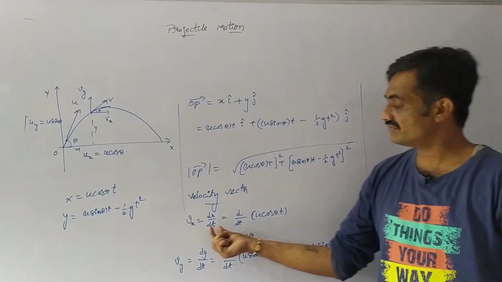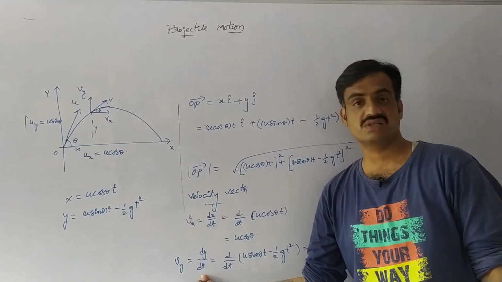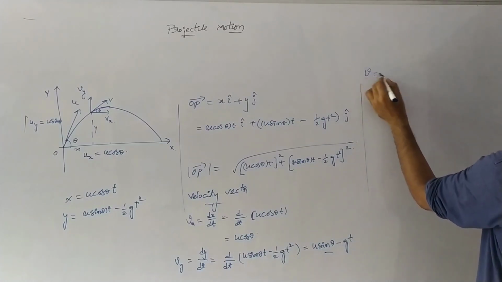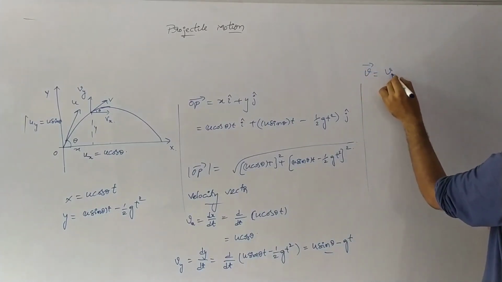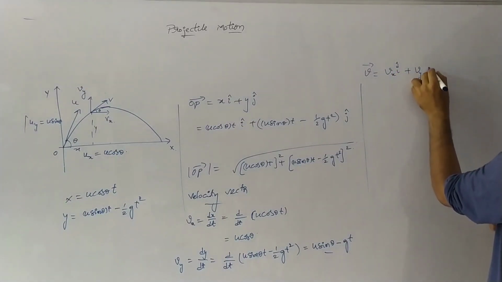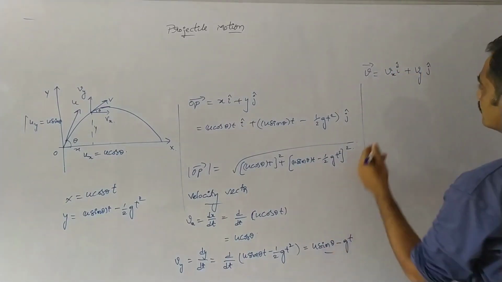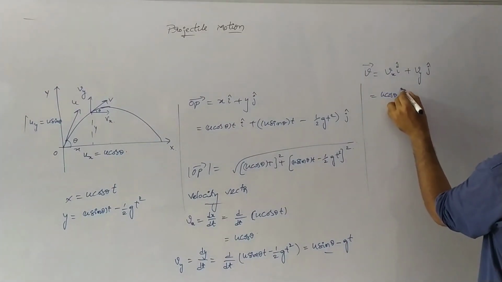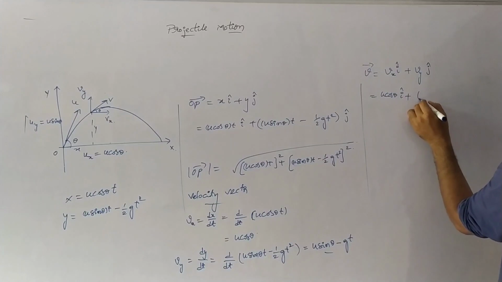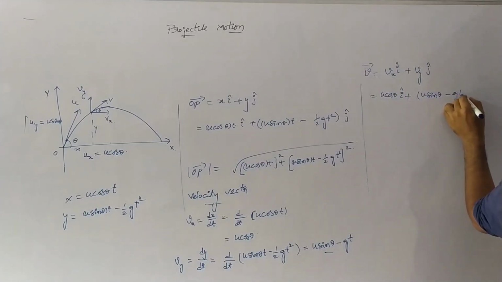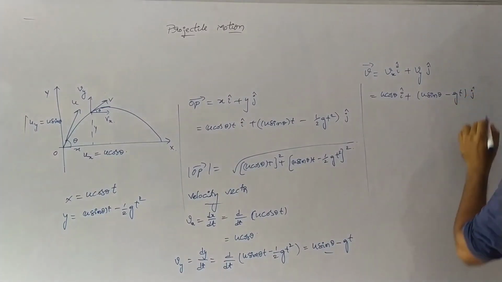Now we have the velocity along the x axis and along the y axis. The velocity vector is v bar equals vx into i cap plus vy into j cap. Substituting these values, we have u cos theta into i cap plus u sin theta minus gt into j cap.